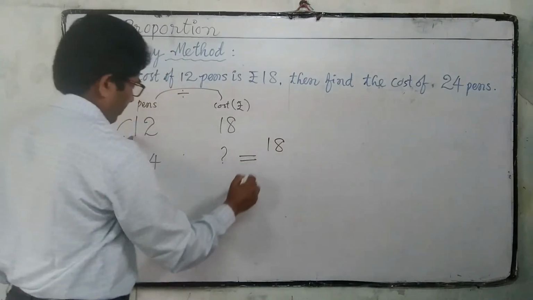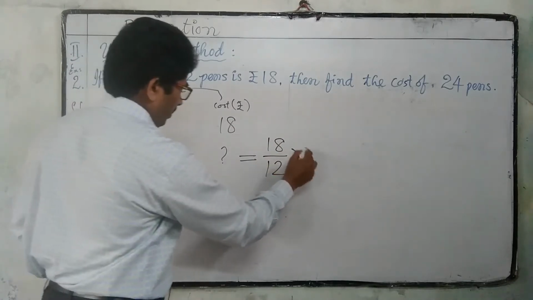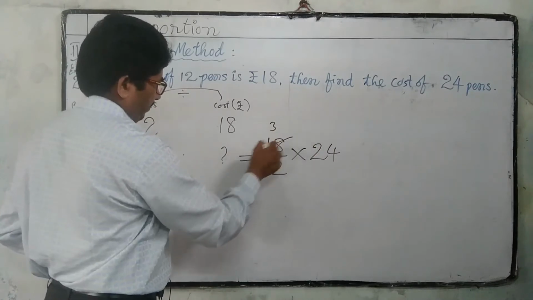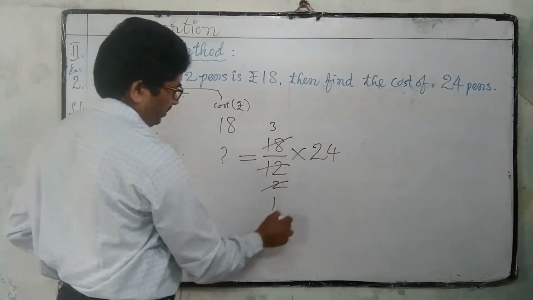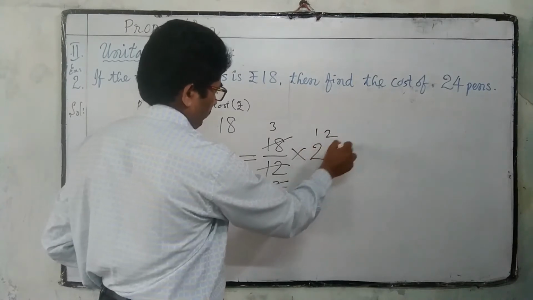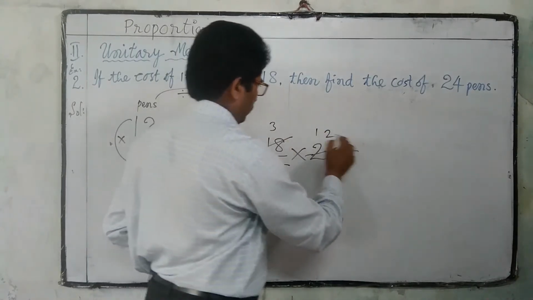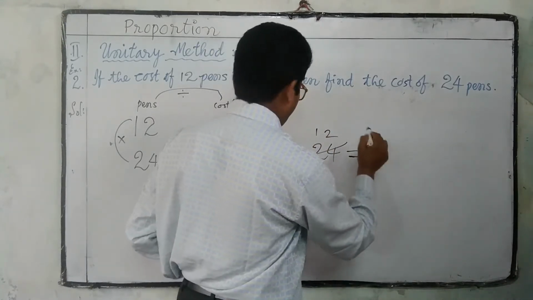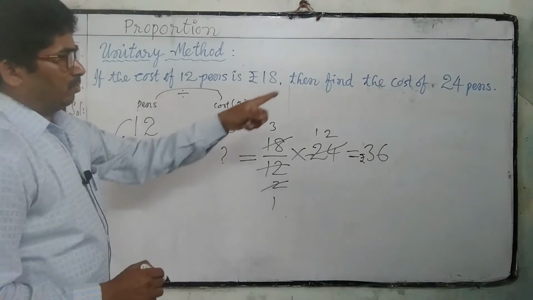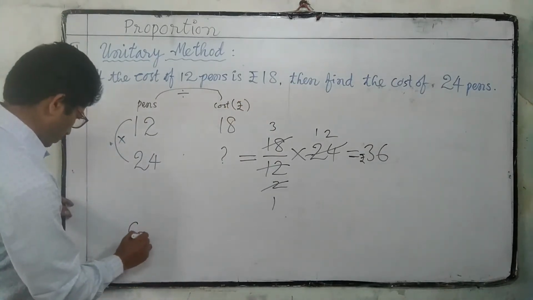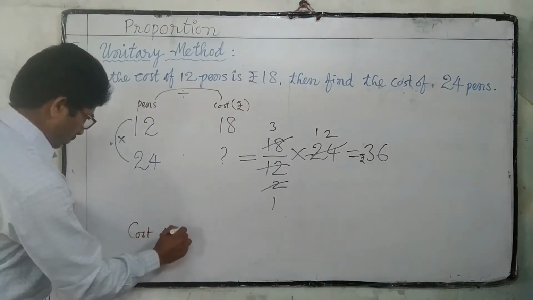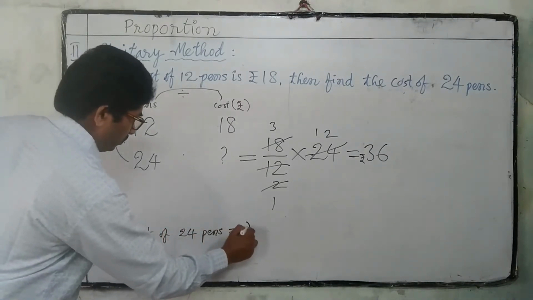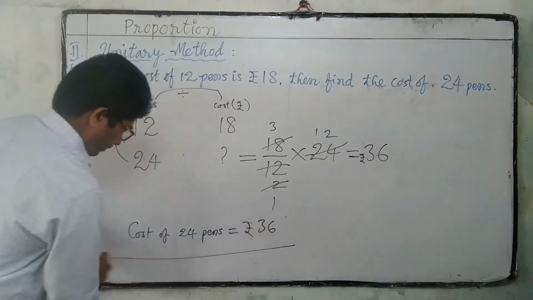18 by 12 into 24. 6 threes are 18, 6 twos are 12, 2 ones are 2, 2 ones are 2, 2 twos are 4, 12 threes are 36. So 36 rupees is the cost of 24 pens. So cost of 24 pens is equal to 36 rupees.